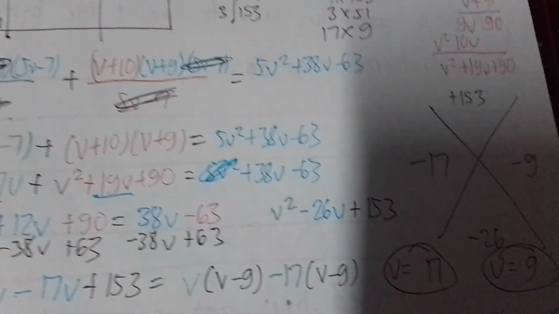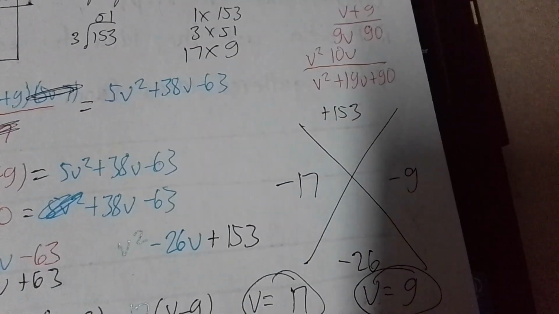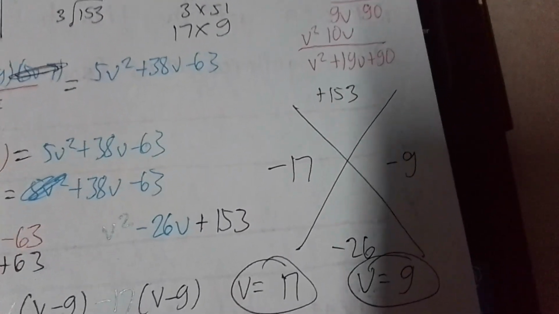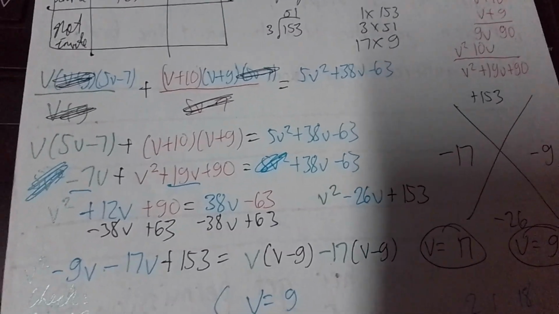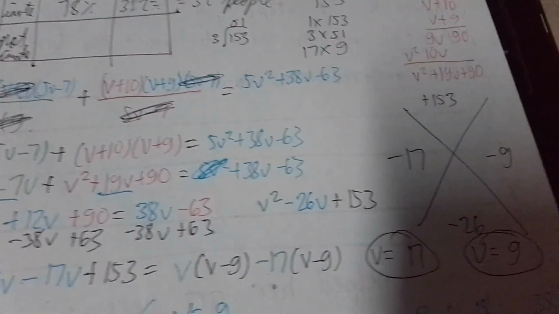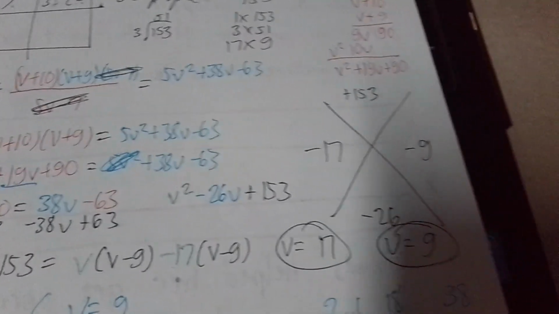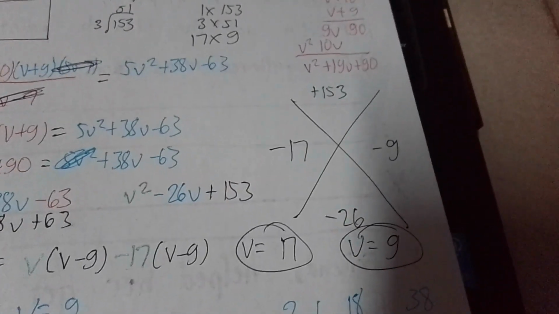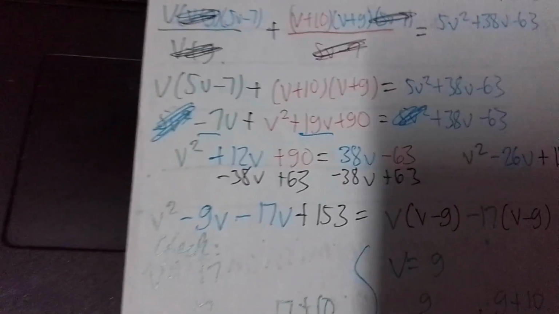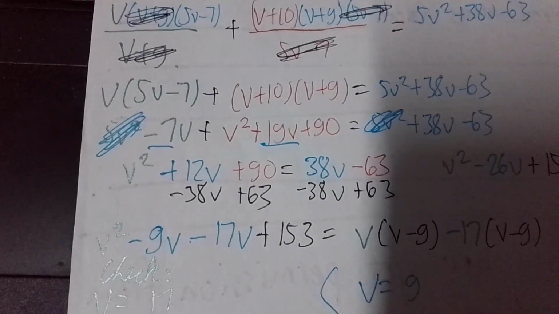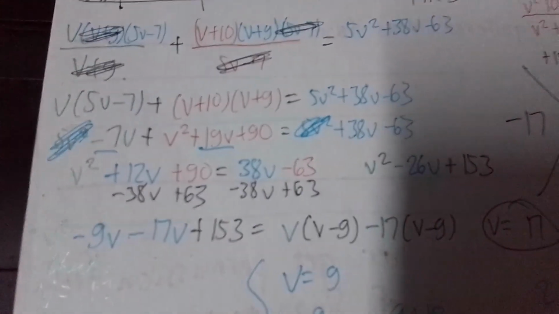Right? And then from there, all we have to do is simplify, to see if this is correct. So now we can simplify it like this. So therefore, V equals 17 or V equals 9. And then I simplified it through factoring.